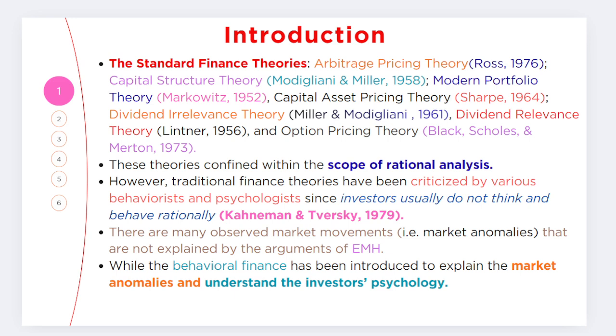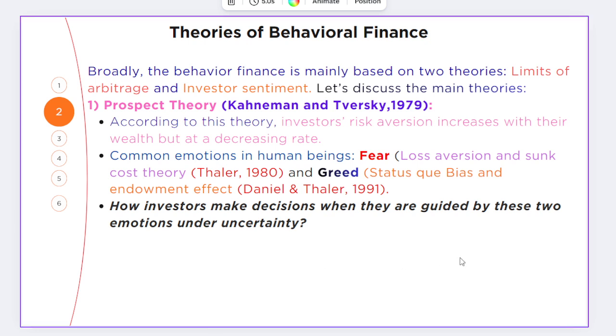So we can say that there are many observed market movements, that is, market anomalies, that are not explained by the arguments of the efficient market hypothesis as discussed by Fama. Behavioral finance has been introduced to explain the market anomalies and understand investor psychology, friends. Now let's move to the main theories under behavioral finance. Broadly, behavioral finance is mainly based on two theories: limits of arbitrage and investor sentiments.